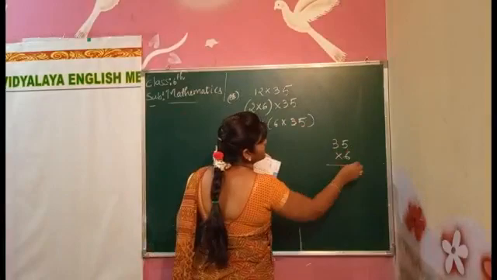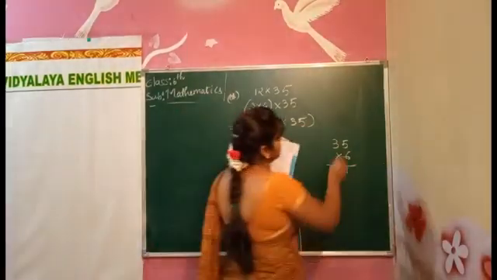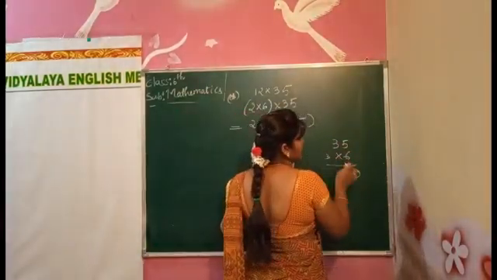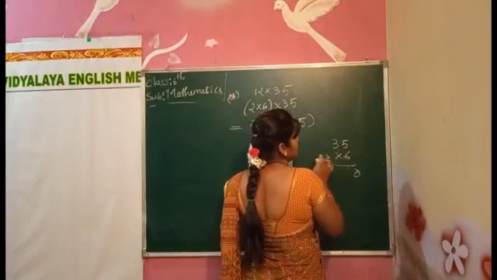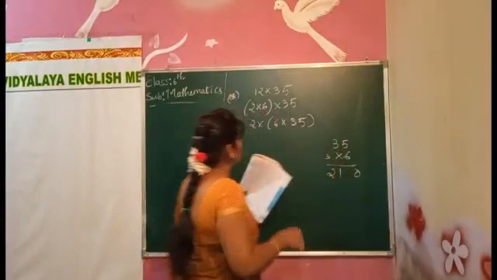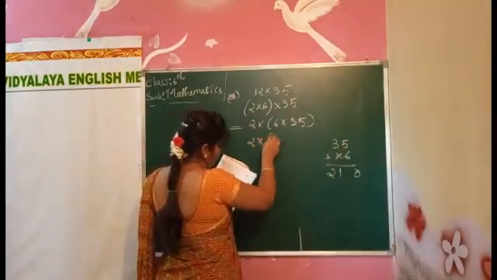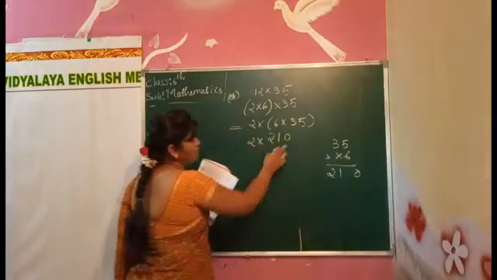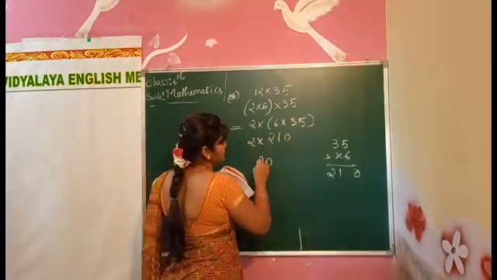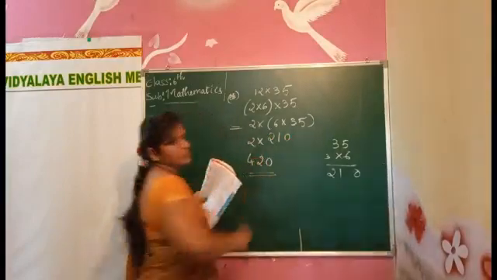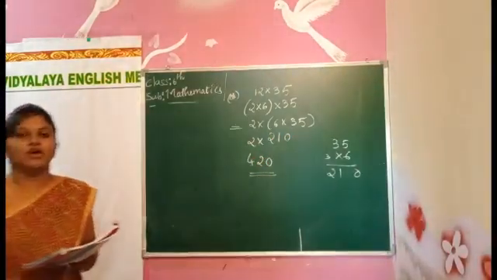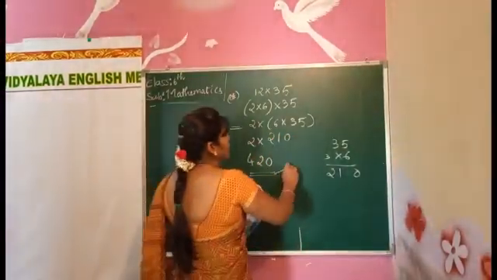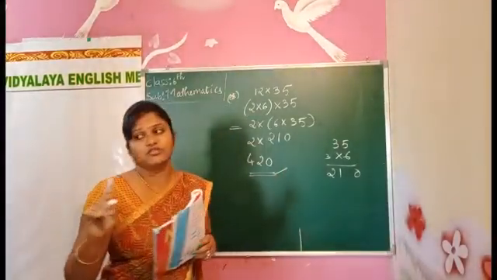Multiply, children. 5 6s are 30, 3 will be carried here, 3 6s are 18, 19, 20, 21, we got 210. So 2 into 210, multiply these two numbers, we get 420. What we did here, we applied the associative property.